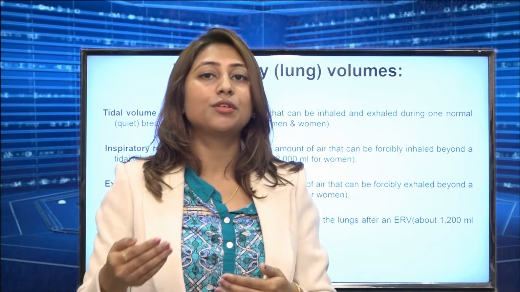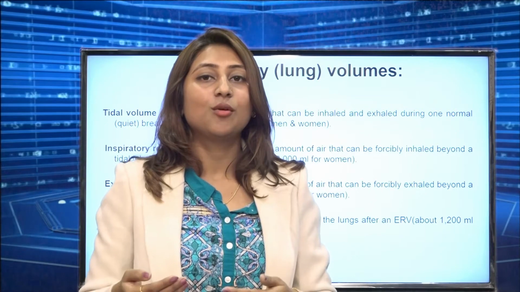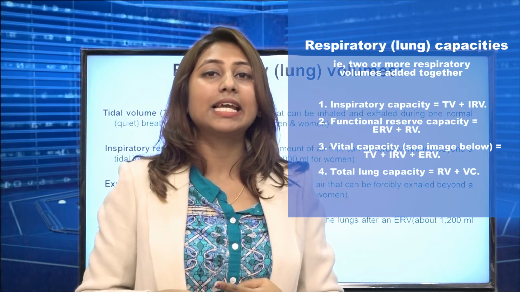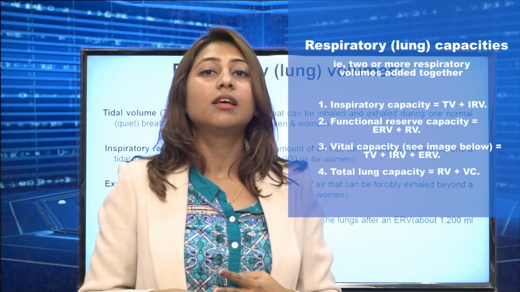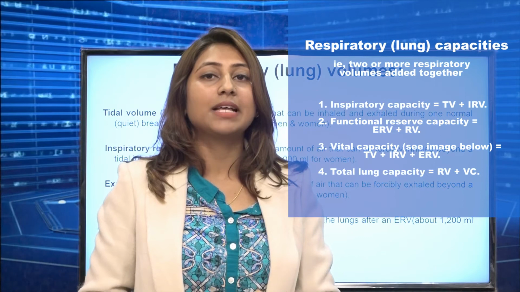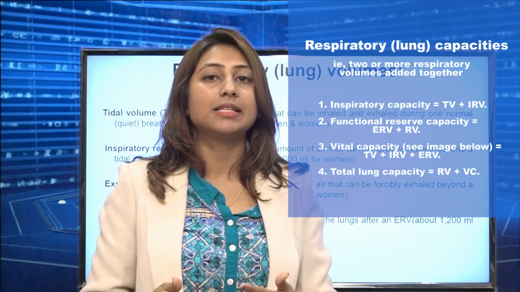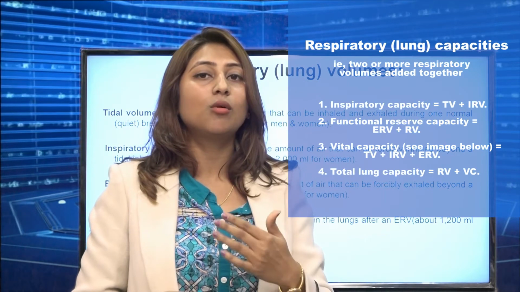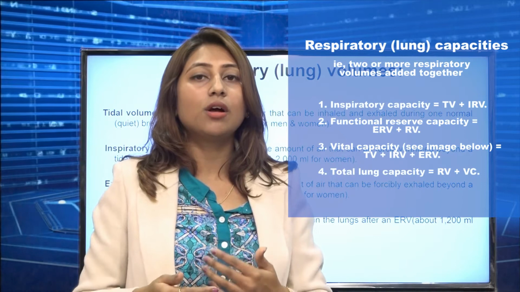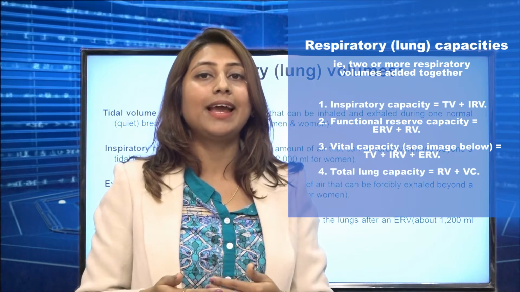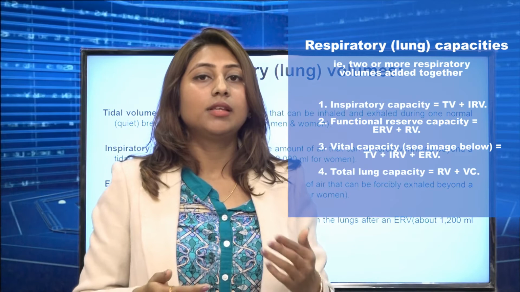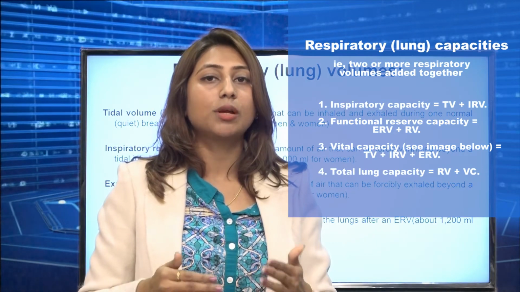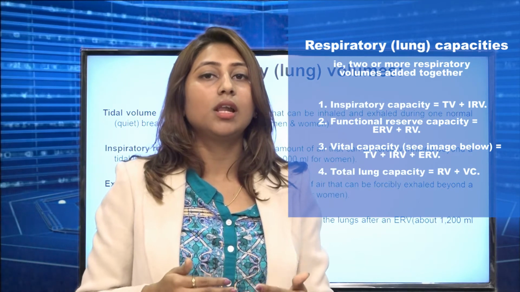Now we are going to shift to the capacities. We again have 4 capacities. First is the vital capacity, second is the functional residual capacity, third is the inspiratory capacity, and lastly the total lung capacity. For that I need to show the graphical representation, because capacities are defined by 2 or 3 lung volumes. The capacity is a combination of the lung volumes.